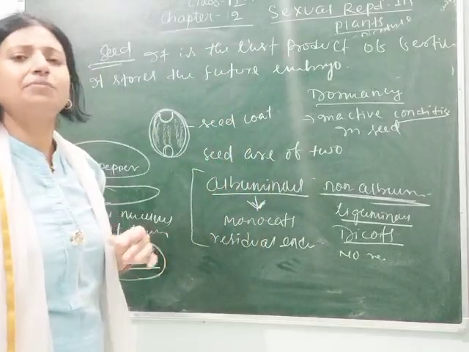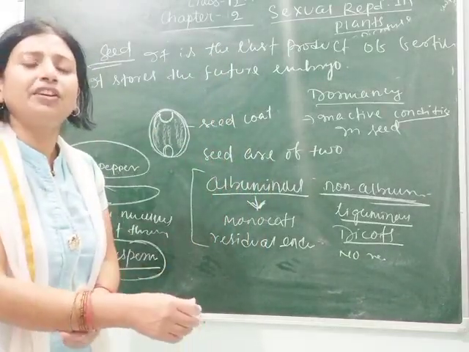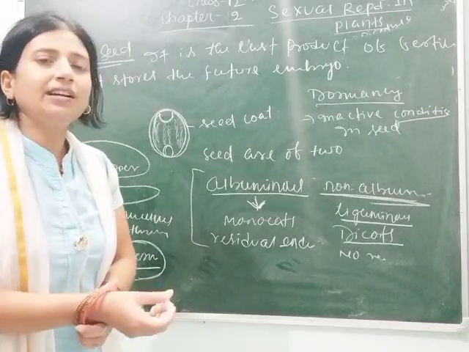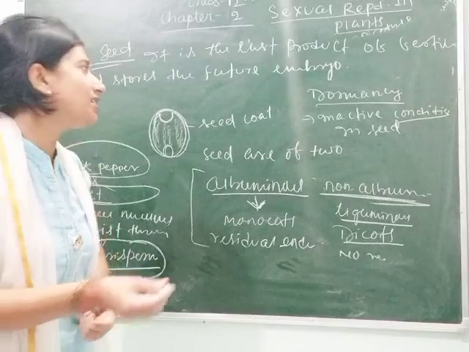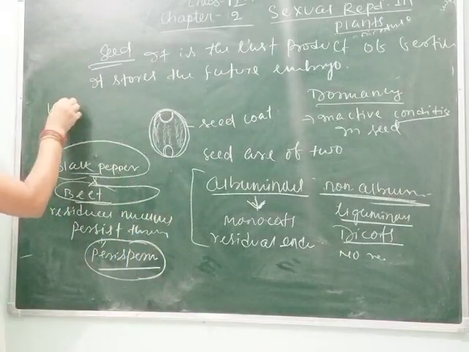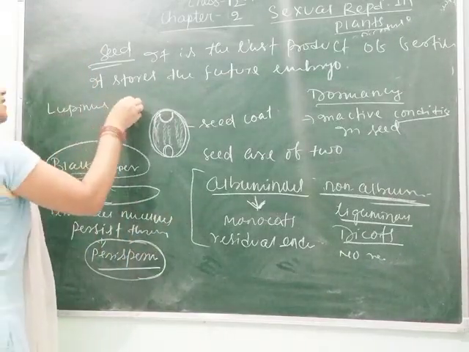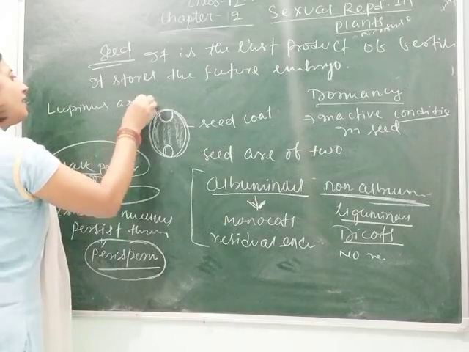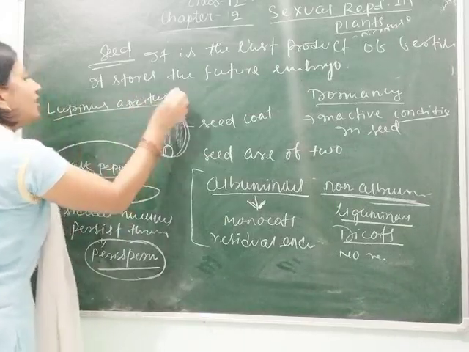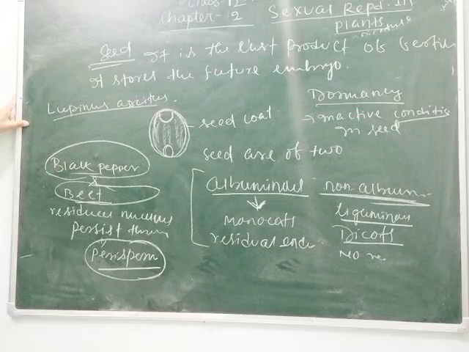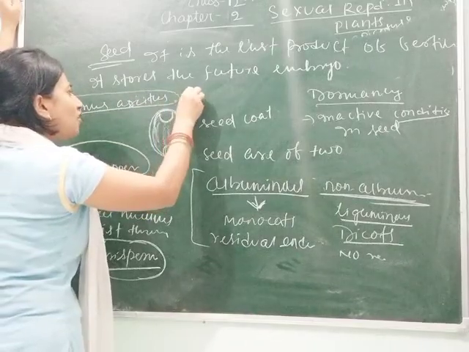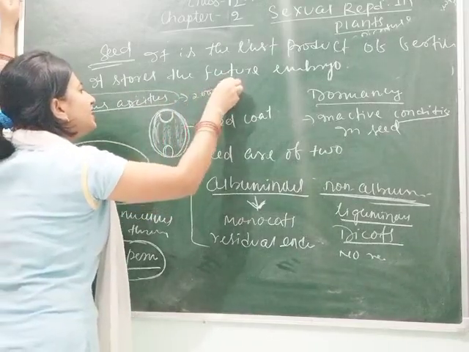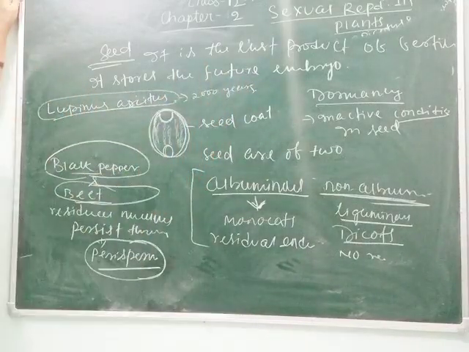Some seeds show long-time dormancy, like one example, Lupinus arcticus. Lupinus arcticus is a seed which has long-term dormancy that can persist up to 2000 years.